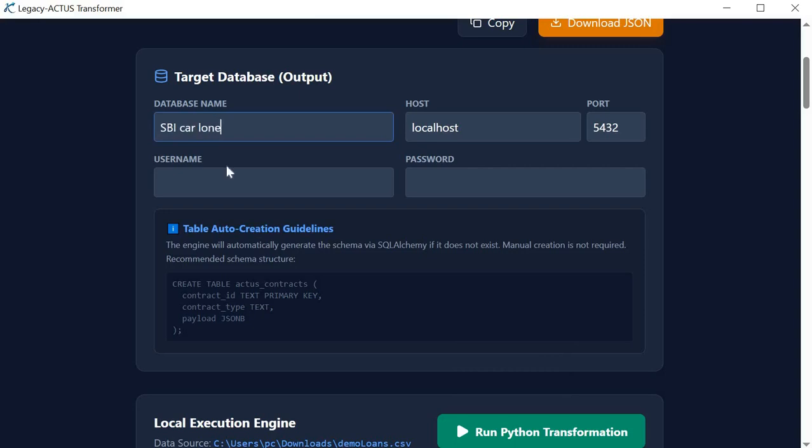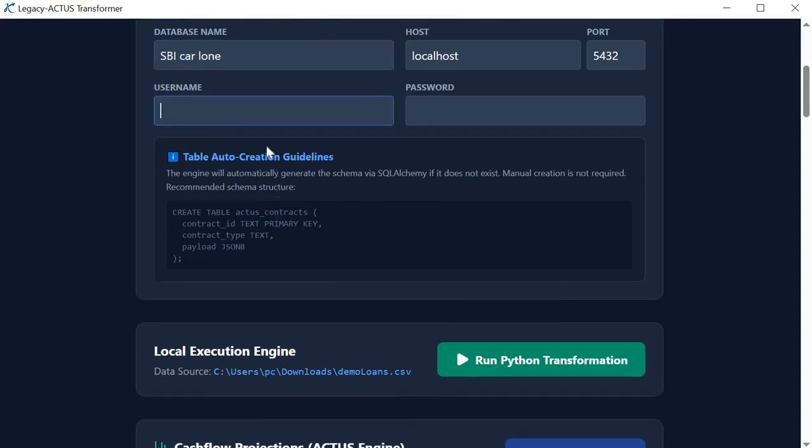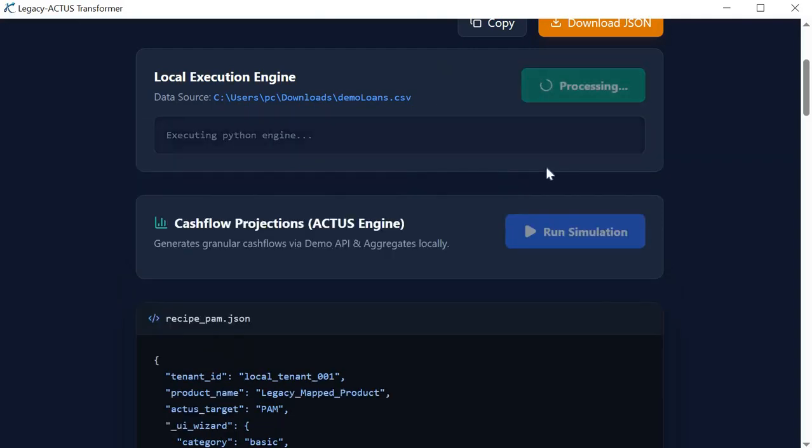Due to the JSON structure, PostgreSQL is recommended. In such a database, the app creates and maintains the ACTUS_contracts table. Then, run the Python transformation and wait for it. After the transformation, ACTUS contracts are saved in the target database.